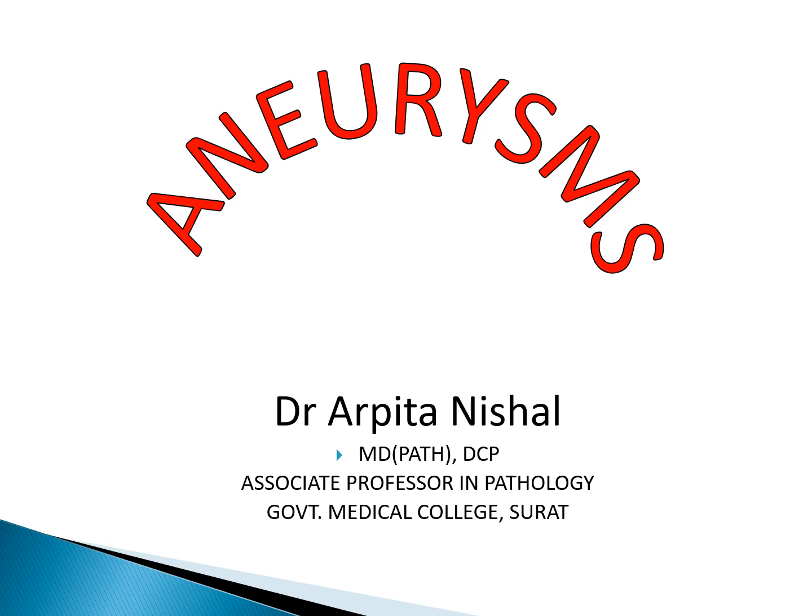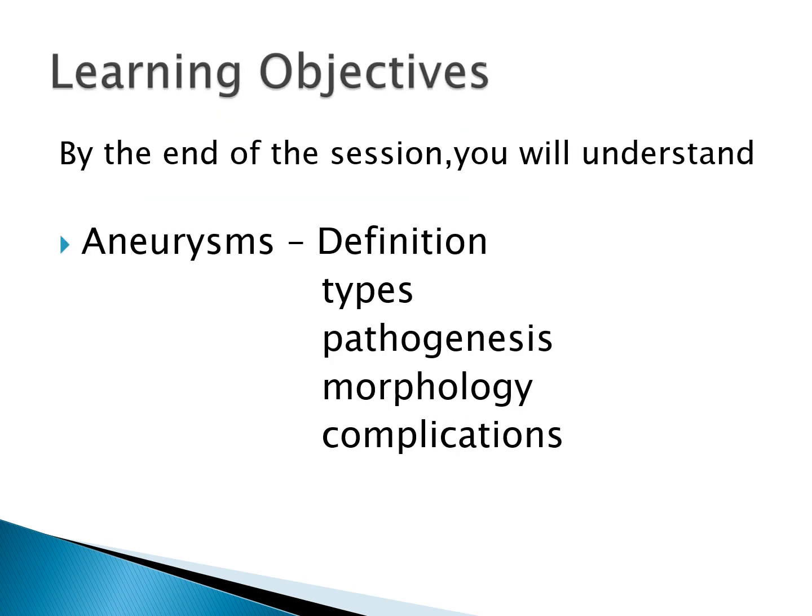Today we will talk about another important disease of blood vessel, that is aneurysms. So learning objectives of today's session are definition of aneurysm, types of aneurysm, pathogenesis of various types of aneurysm, morphology of different aneurysms, and complications of aneurysms.